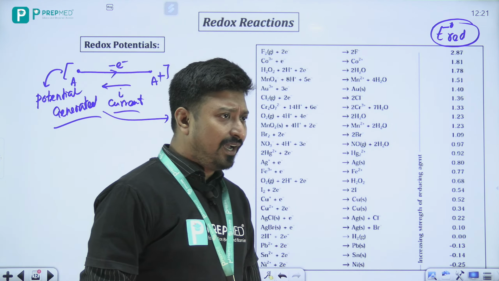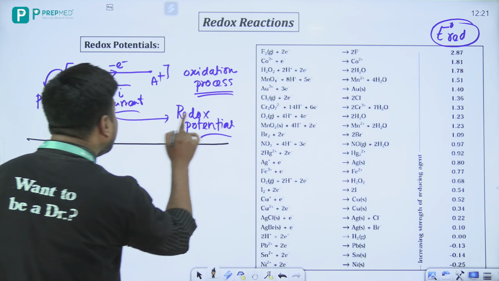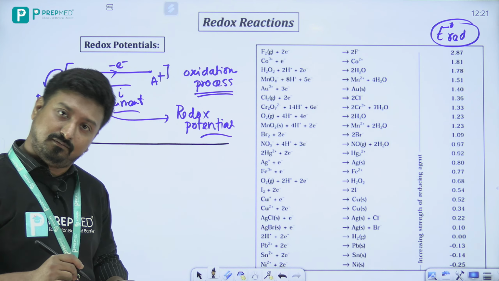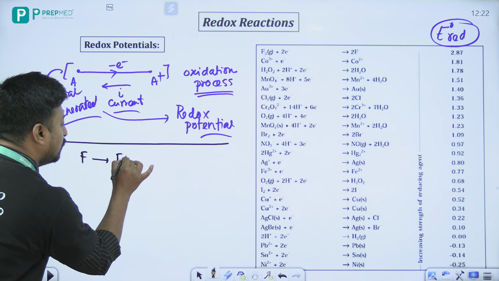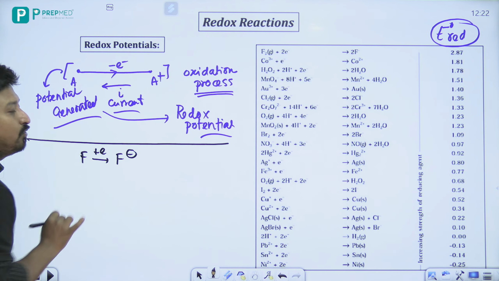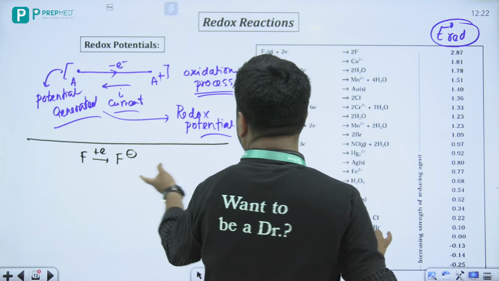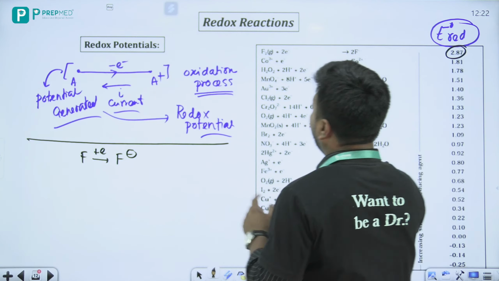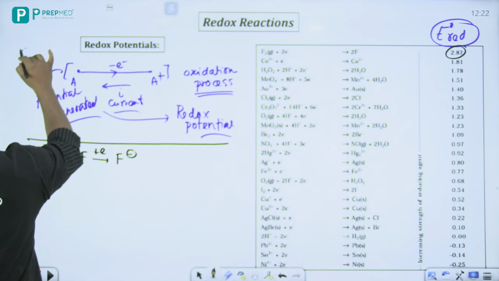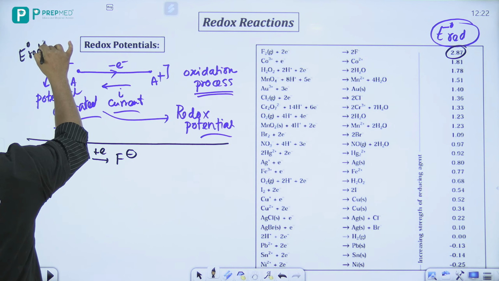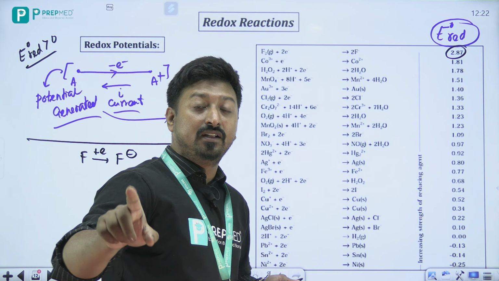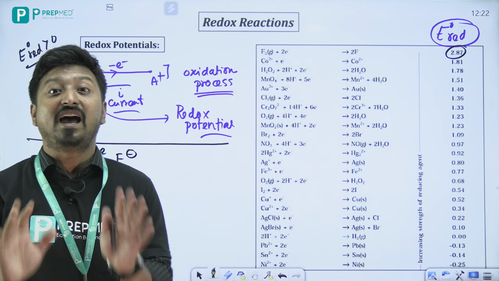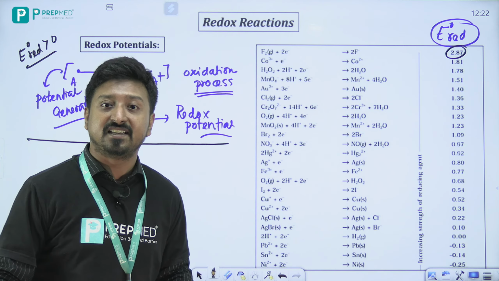Now remember one thing here. Suppose I talk about fluorine. Fluorine will have a stronger tendency to accept an electron and go to the F minus state, and that is why its reduction potential is very high. Now, what is the trick? Remember always, if my E0 reduction is positive, then the reduction process is favorable. That's it, nothing else.